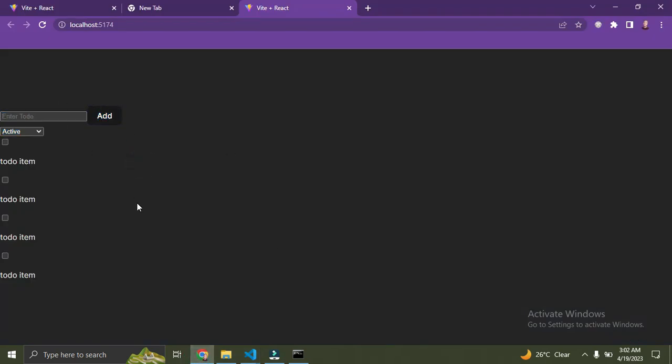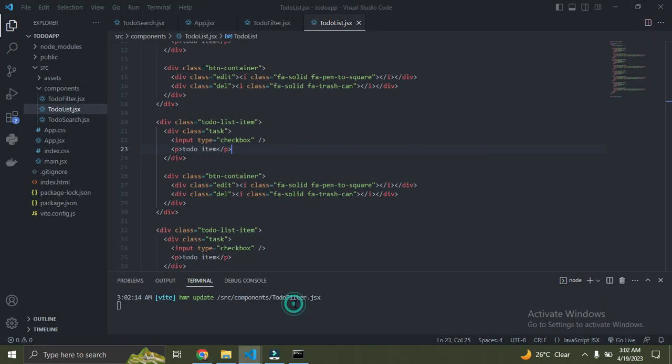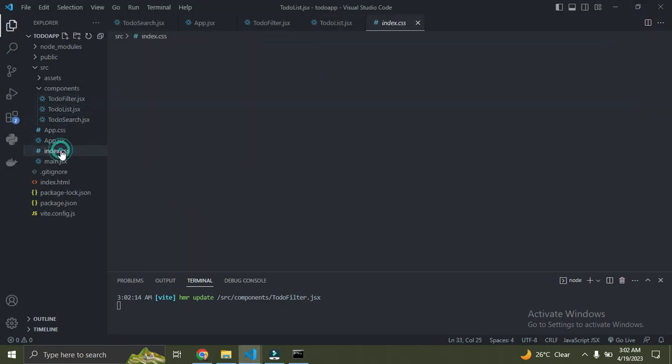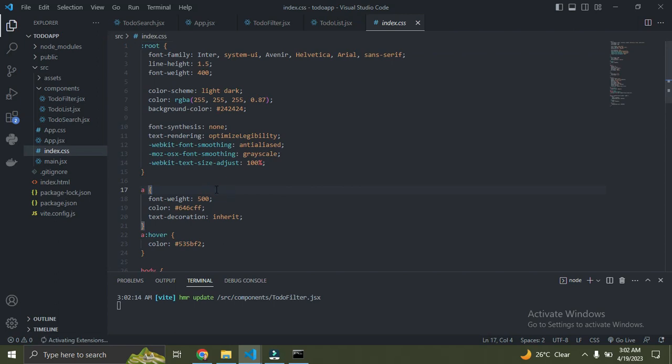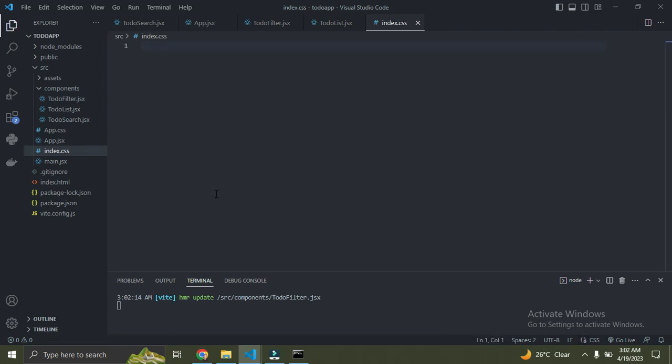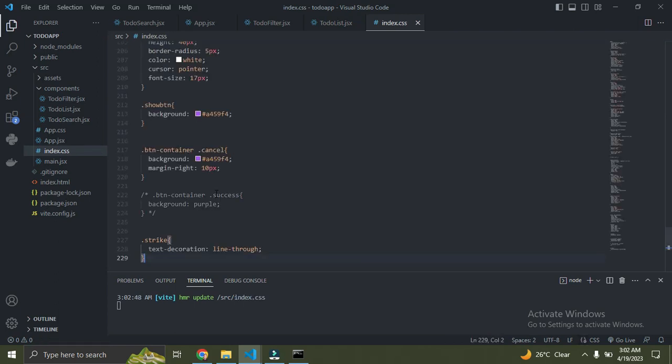So what we need to do now is add the styles for this. I already copied the styles, so I need to go add them into our index.css instead. So where is it over here? So here it is. I remove what we have here, clear everything, Control A, remove it, and then paste our own custom styles.